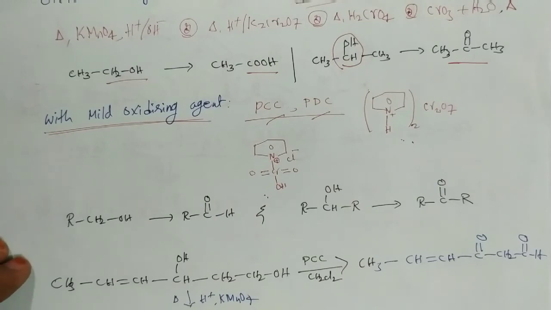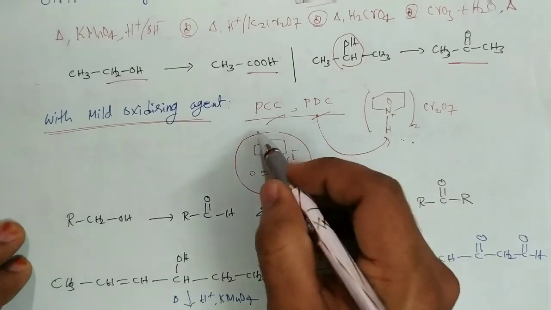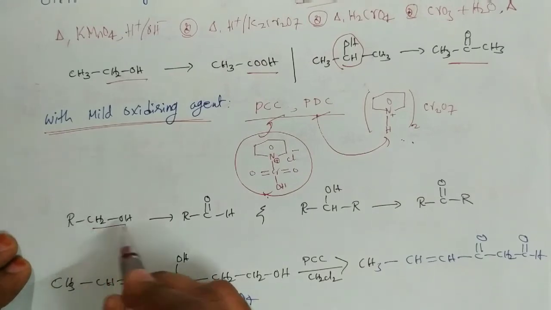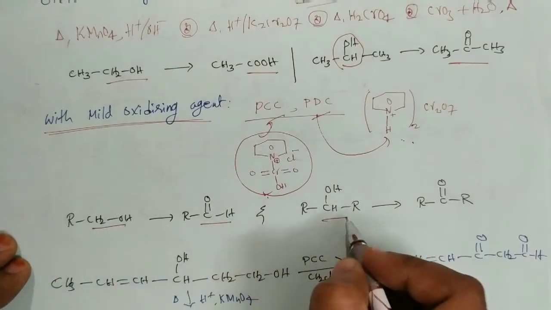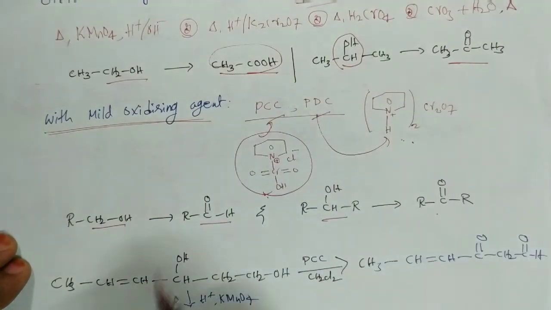Okay, so here in this case, this is the pyridinium dichromate, this is the pyridinium chlorochromate, PCC. So these PCC, PDC are the mild oxidizing agents. So here the primary alcohol oxidizes to aldehyde only and the secondary alcohol oxidizes to ketones. That means with strong oxidizing agents, carboxylic acids, and with weak oxidizing agents, aldehydes are the products.